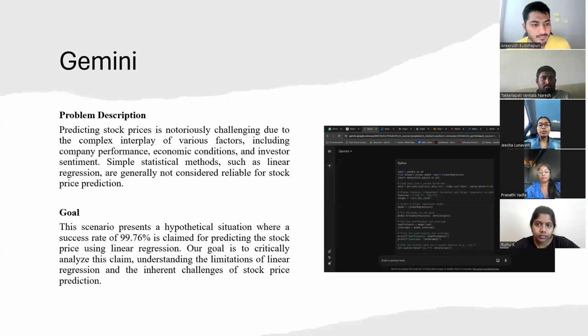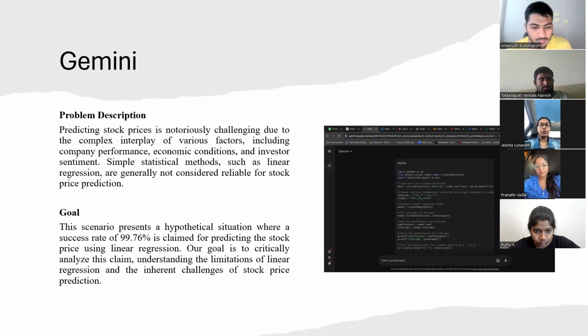Hello, now I'll be discussing different things like Gemini, Llama 2, Claude, as well as some others. Coming to Gemini, let's discuss the problem description. The challenge is predicting stock prices due to numerous influencing factors. And the goal is to critically analyze the claim of achieving a 99.76% success rate in stock price prediction using linear regression and considering its limitations.